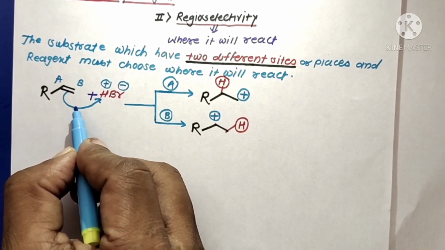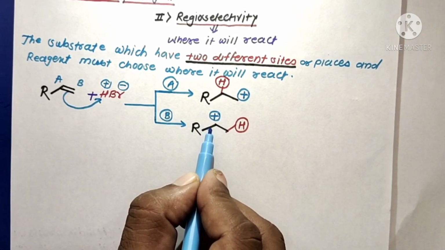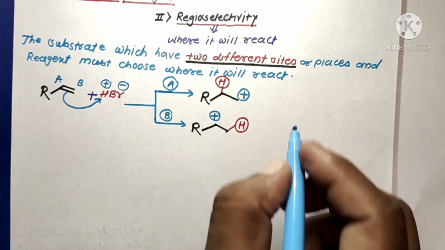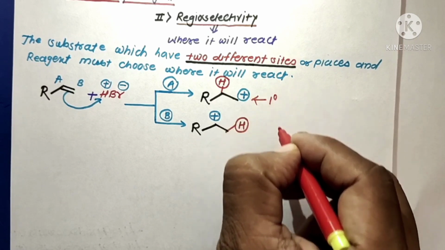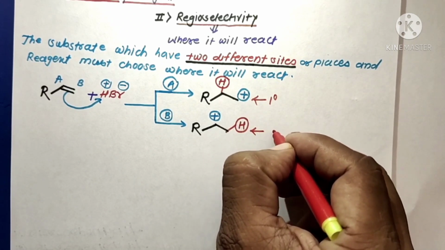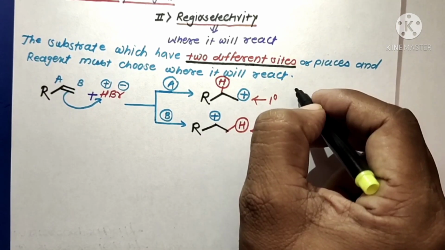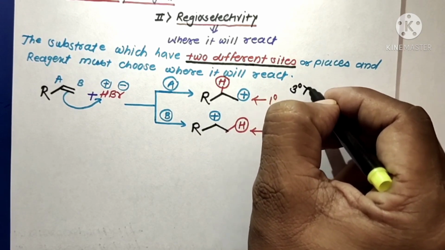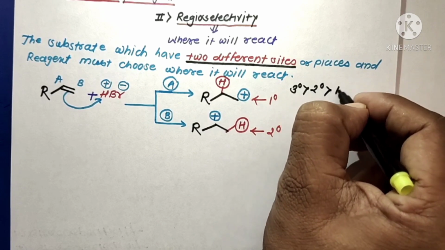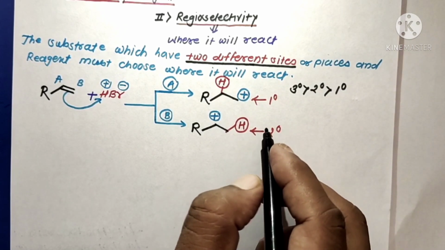From this reaction we have to find out the two different carbocations. The first one is the primary carbocation, and in the second case there is formation of a secondary carbocation. The stability order of carbocations is tertiary more stable than secondary, which is more stable than primary.